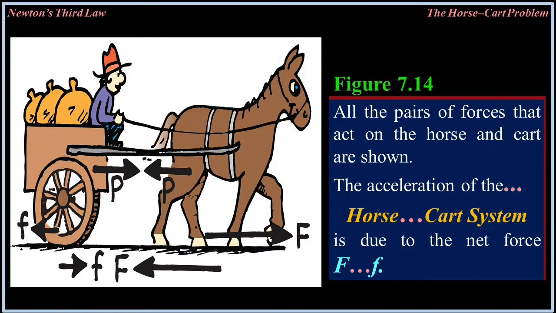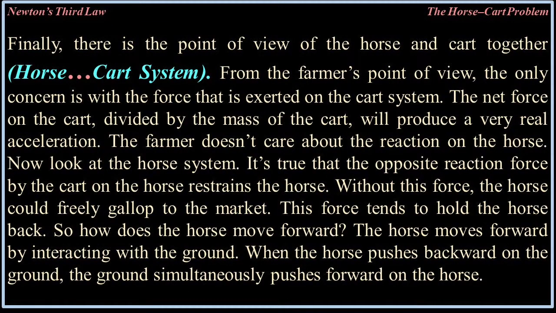The acceleration of the horse-cart system is due to the net force of the applied force and the frictional force. So you have a net force that is actually pulling the horse-cart system to the right. Finally, there is the point of view of the horse and cart together, the horse-cart system.